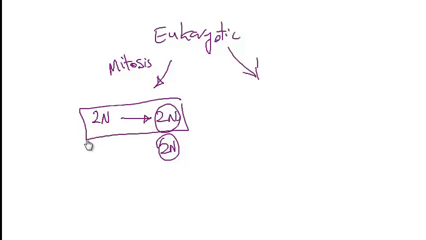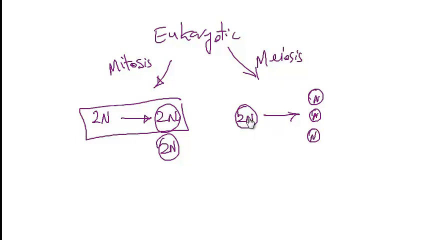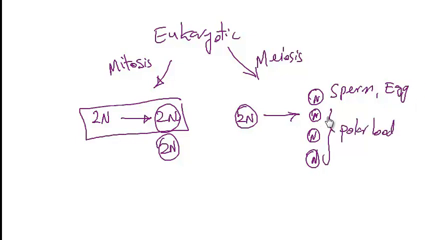Versus in the meiosis process, where you see in germline cells a 2N germline cell gives rise to 4 different haploid cells, and these are sperm, or if you're talking about the female ovaries, it would be an egg. And then I'd like to mention that in female ovaries, there would be disproportional distribution of cytoplasm, so usually 3 of these are polar bodies that will degenerate. So this is all discussed in the reproductive video.